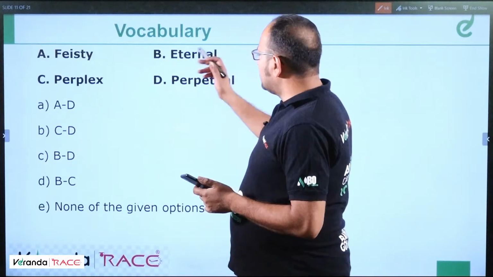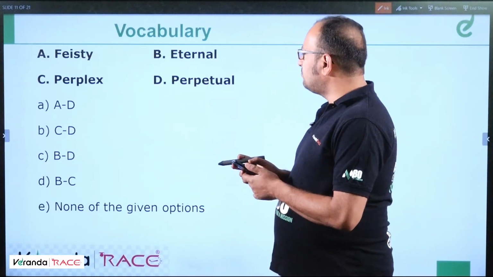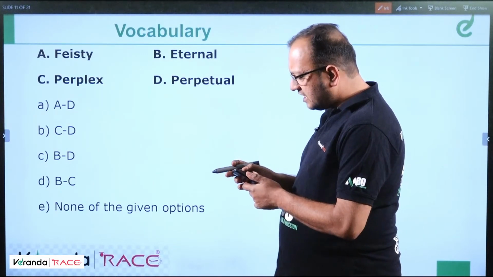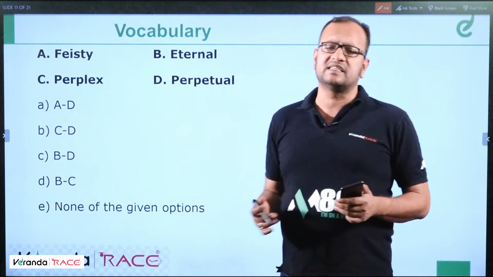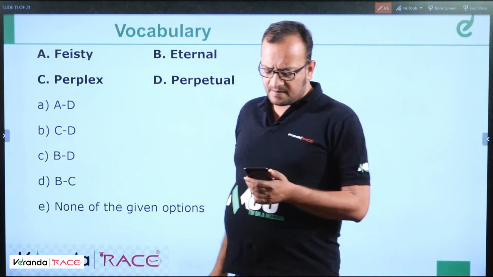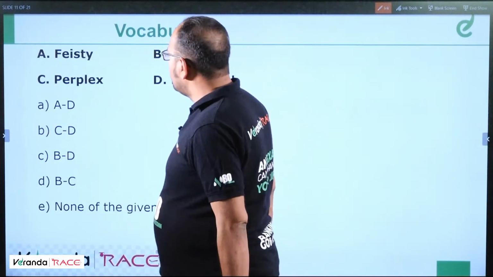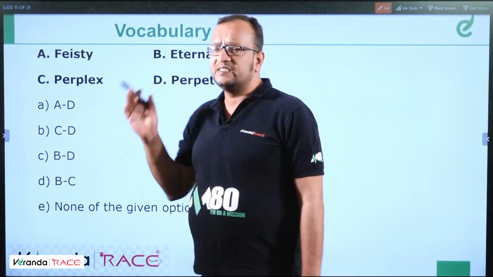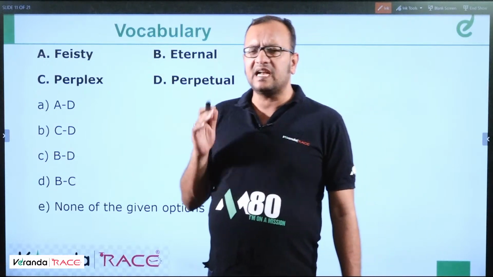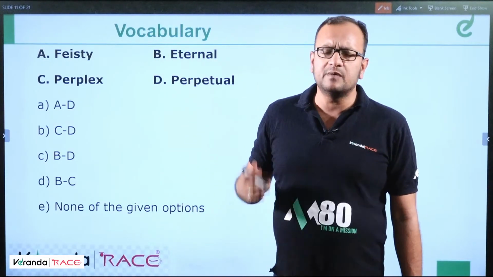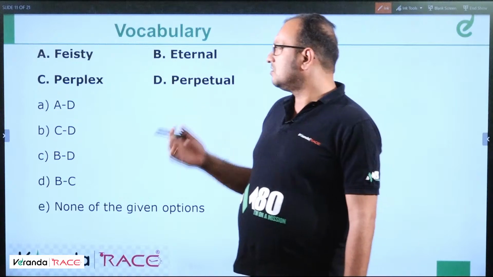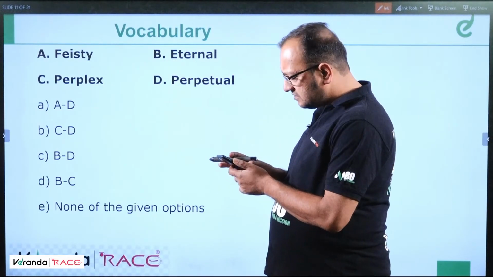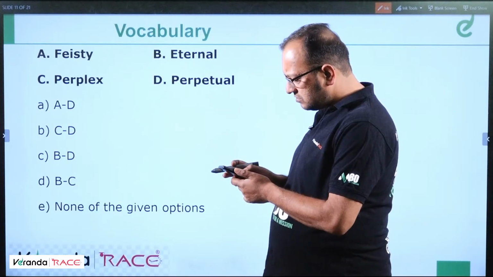Okay. So eternal means everlasting, and perpetual means continual. Continual means always increasing. And perplex means confused. And feisty means determined and adamant, in the sense that one who is determined to achieve his success. So lively, determined. So the answer to this question would be, let me get back to you.